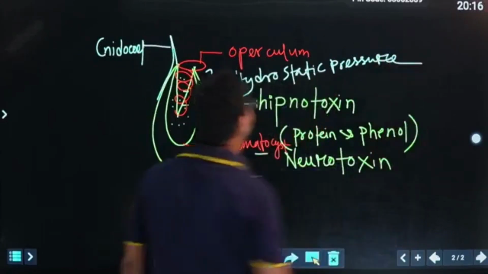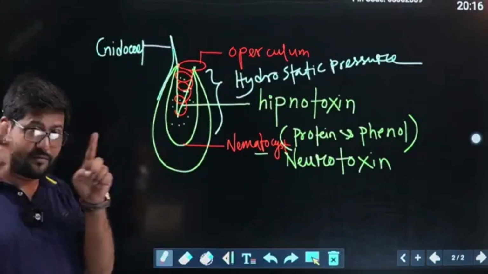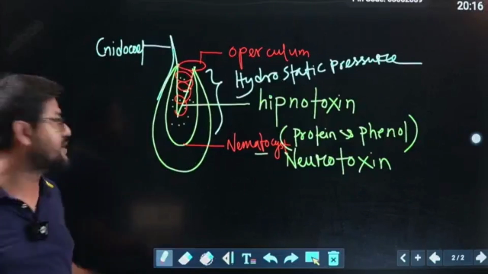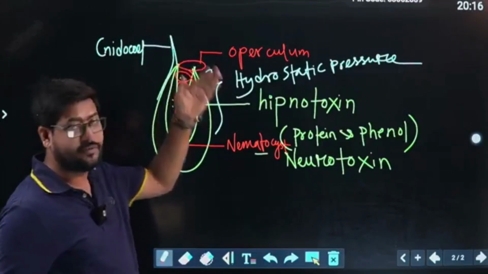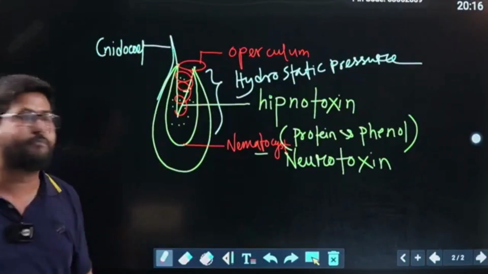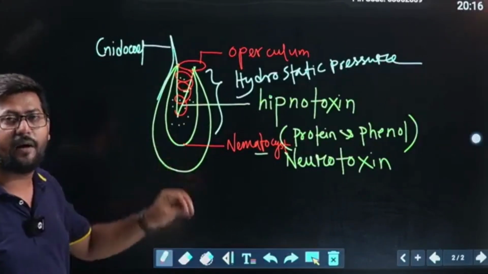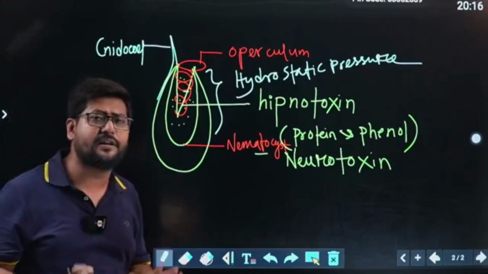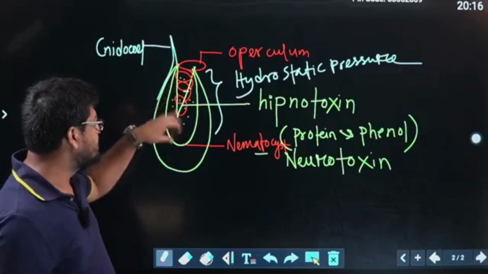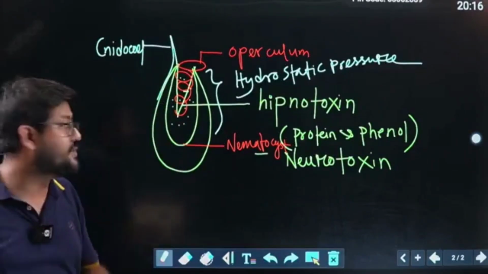Due to that, when the operculum is opened up, the whole structure comes out with its sting, and the sting is open at the terminal so that liquid or poisonous materials can easily penetrate inside the enemies. This way it can hypnotize the animal. It helps in feeding, in protection from enemies, and due to hydrostatic pressure, sometimes it helps in locomotion. So what is the function of the cnidoblast cell? You have to know.